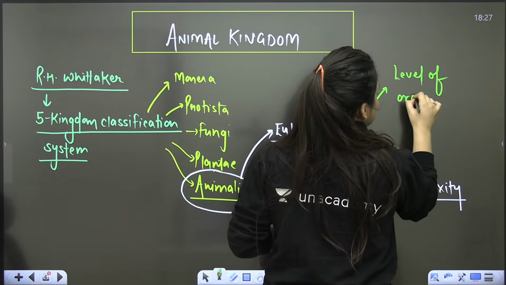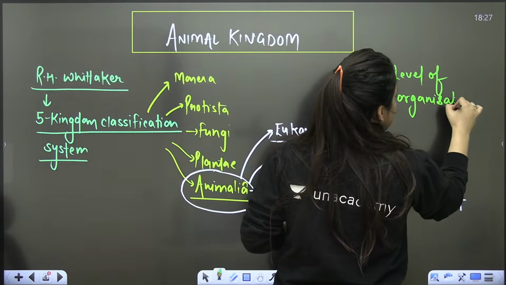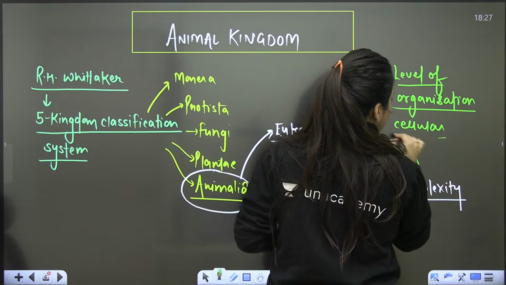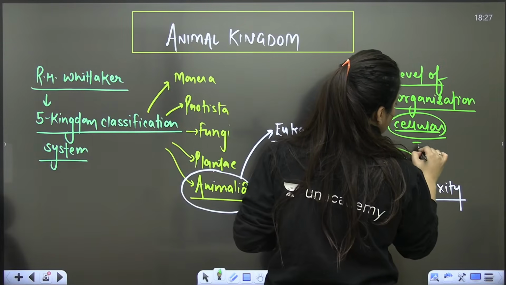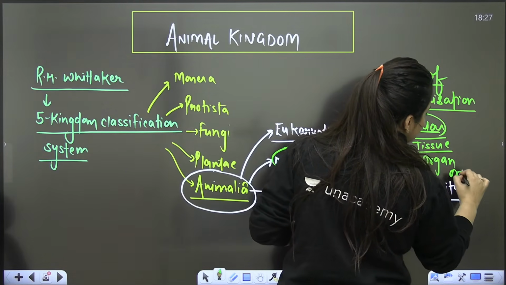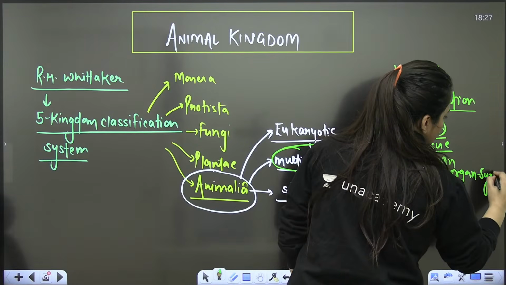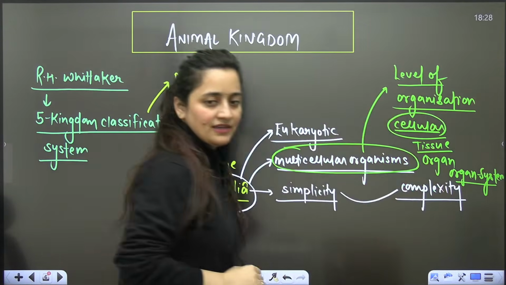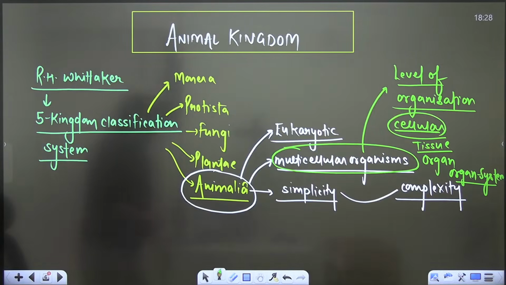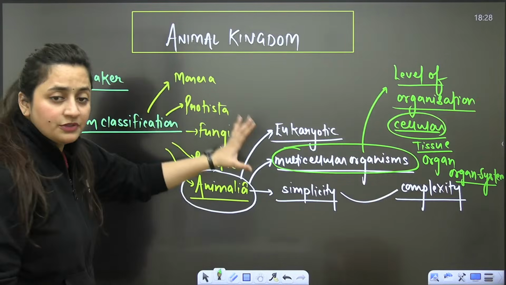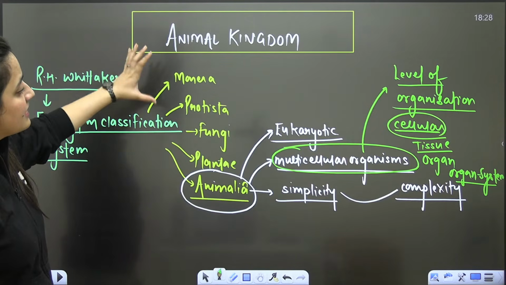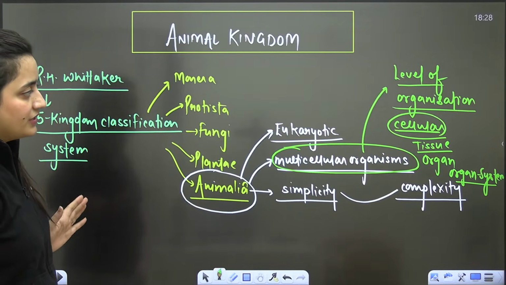But here we will see that there will be different levels of organization. It means that some organisms will just have cellular differentiation in their body. Some will form tissue, some will form organ, and organ system will be there. That's how it works. Is that clear? So that's what we need to study in this particular kingdom, the animal kingdom.